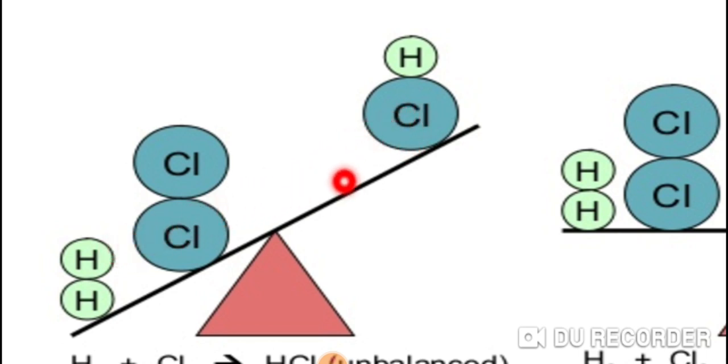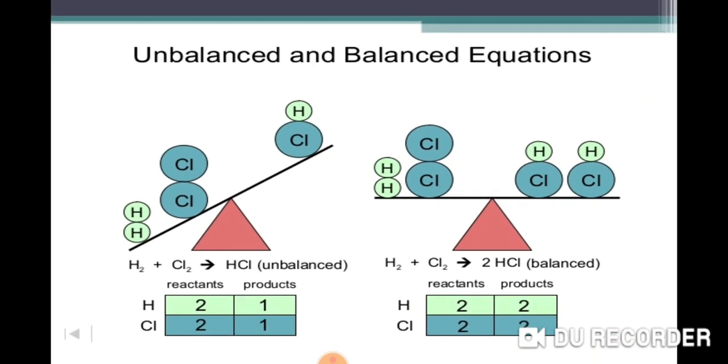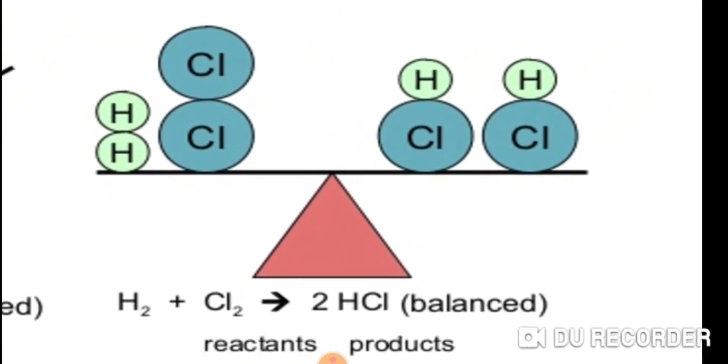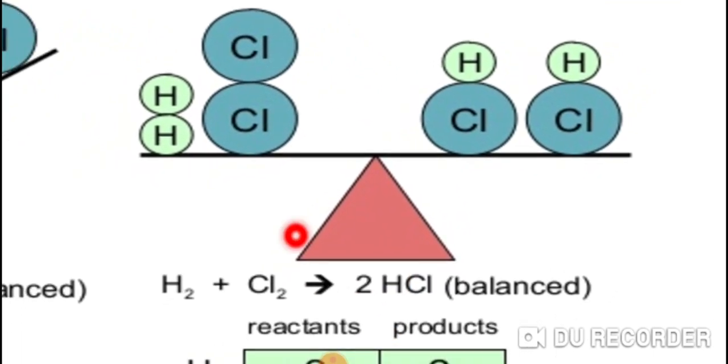If I want to balance it, what will I do? 2 hydrogen, 2 chlorine, I have added 2 here, and I can see that 2 hydrogen chloride, 2 hydrogen and 2 chlorine are balanced now.